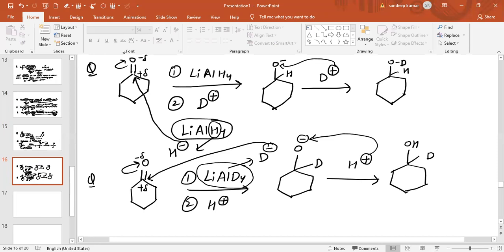So this is basically what we have discussed about the reducing agents for the preparation of alcohol. All these give alcohols. In the next lecture, we will discuss some more methods for the preparation of alcohol.